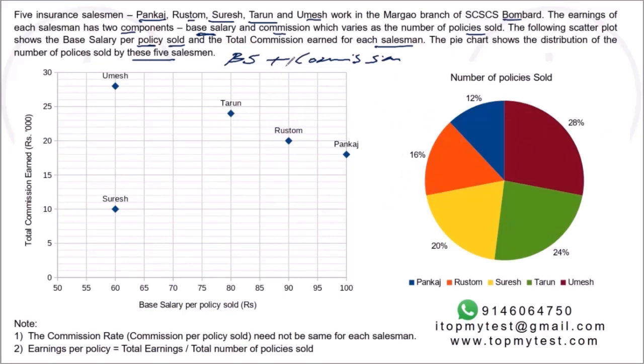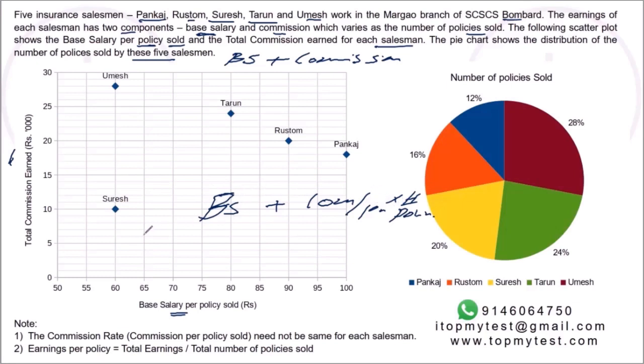Now, let us quickly go through the data which is available to you. We'll transfer it onto a table and then work it out. The scatter plot basically tells you 2 things: the base salary per policy and the total commission earned. Usually, it's the other way around. You have a fixed salary, or a base salary, plus commission per policy into number of policies. Here they have reversed it.